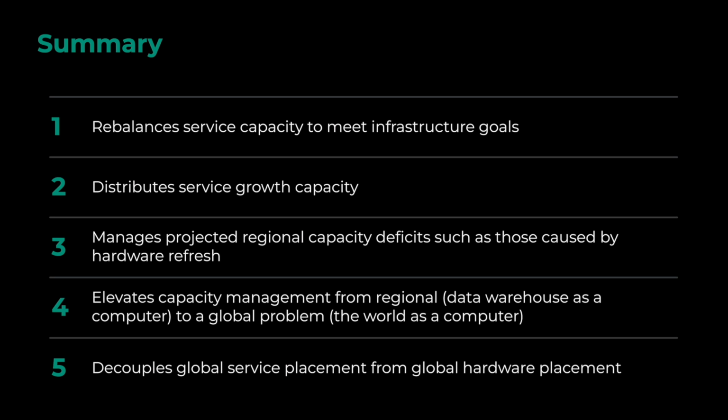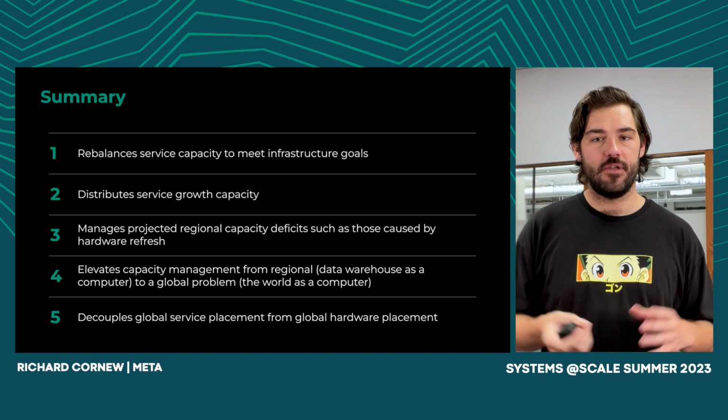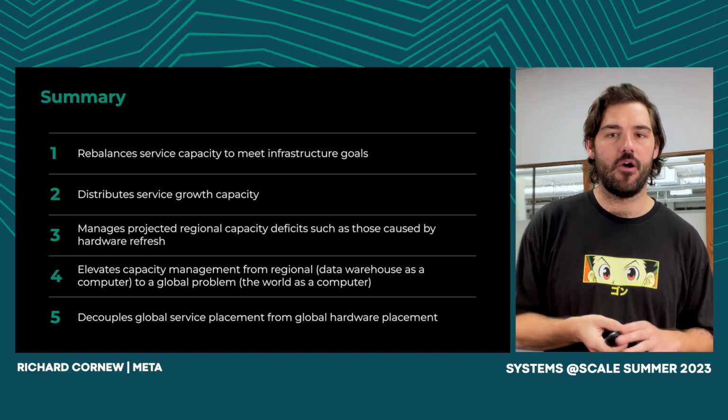Two is it distributes service growth capacity. By being able to understand how much capacity a service needs to support a specific product, we then can model how much it'll need to grow to support that product growth as well. And third, it manages projected regional capacity deficits. This is an example that we just went through with hardware refresh. If we don't have enough capacity in a specific region, we know how much we need to route back to it.